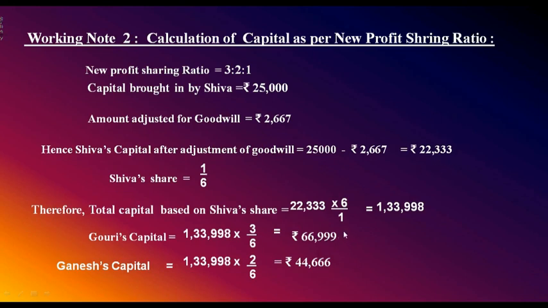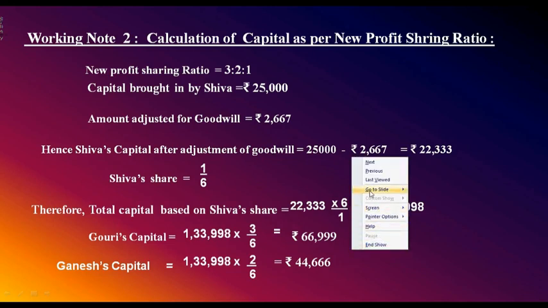If old partner's capital is more than this amount, they have to withdraw. If it is less than this amount, the concerned partner has to bring the shortage amount in cash. That's what the problem says. Now remember this. Let us again go to capital account.